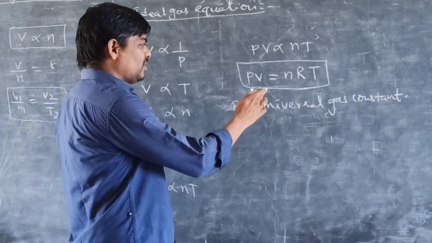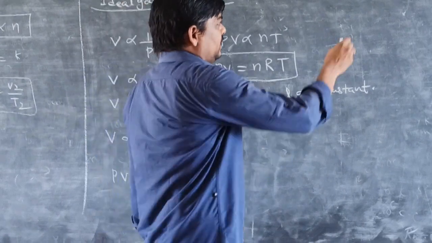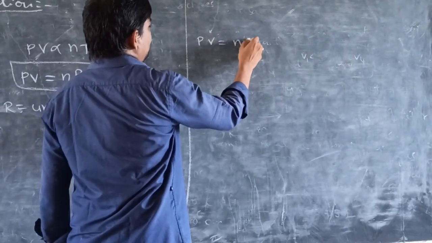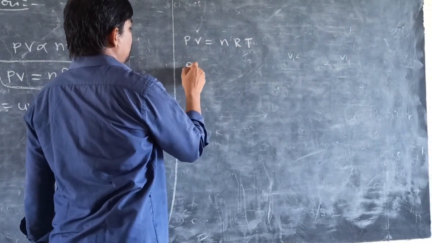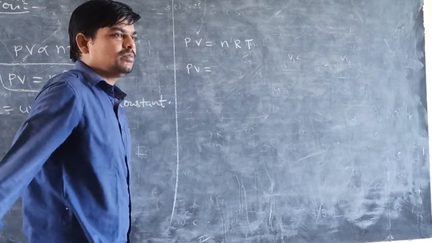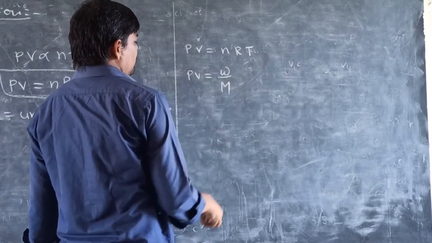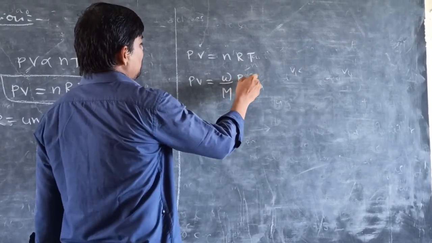By using this formula, we can write it in different forms. PV is equal to nRT. So PV is equal to (number of moles divided by molar mass) into R into T, that is, PV = (W/M)RT.